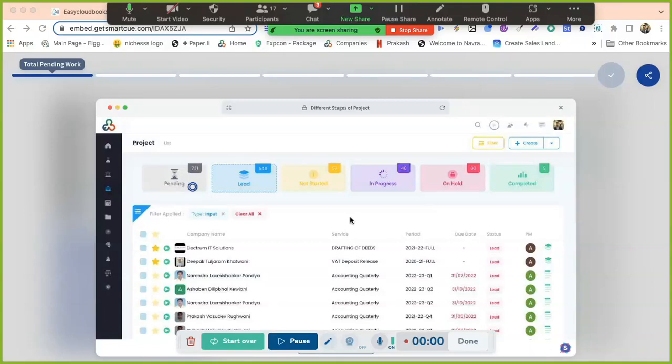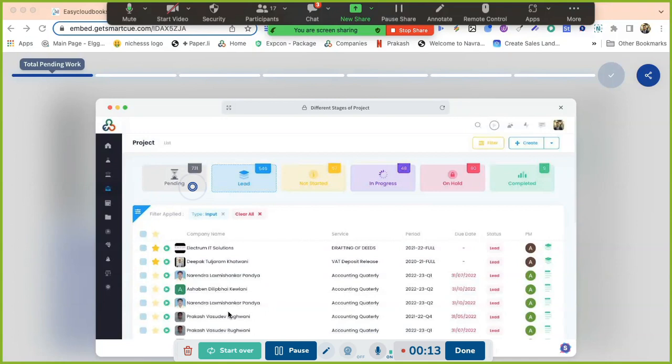Okay. So our vision is to provide you, on one page only, the total count of the projects which are pending. Besides that, we also want to help you understand where it is pending. It is pending either from the client side, that the client has not given you the details.